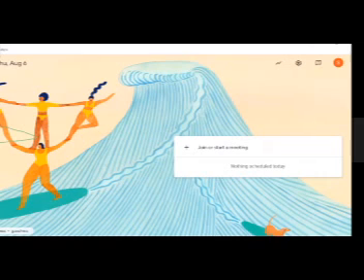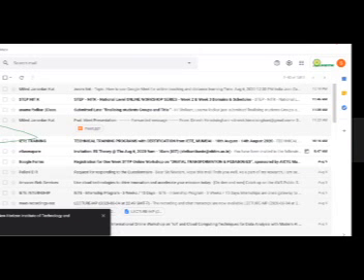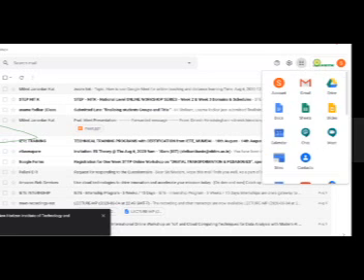Once I open my Gmail, I will see a number of options available here. Here you can see a number of Google apps which are available on your screen. You will see Gmail, Google Drive, Google Docs, Google Sheets, Google Slides, Calendar, Chat, and Meet. So we just have to click here. This is the application that we want.